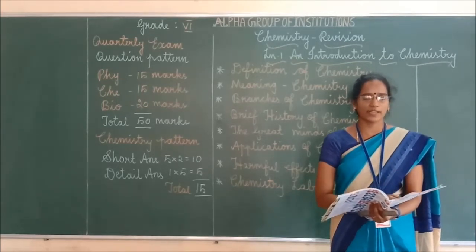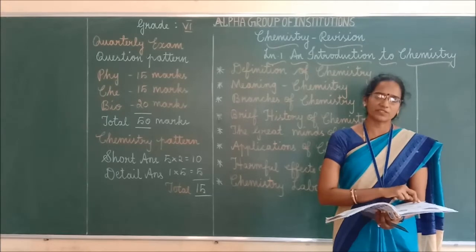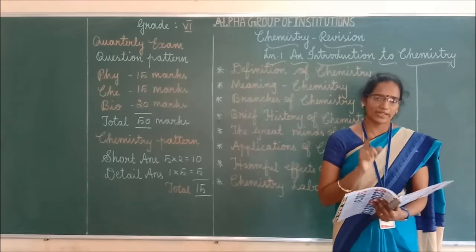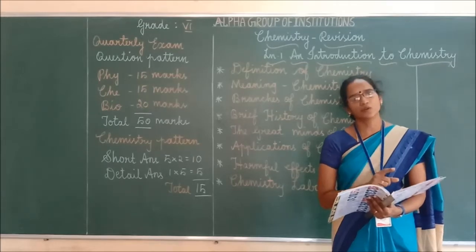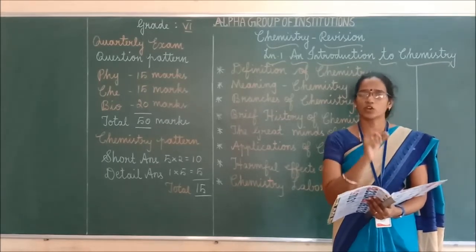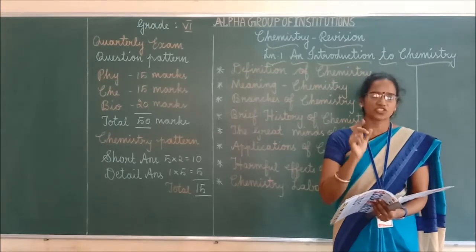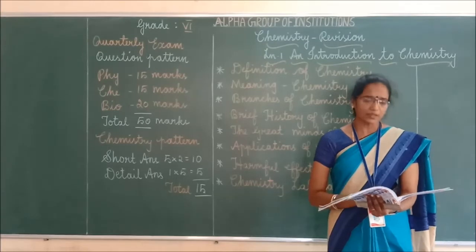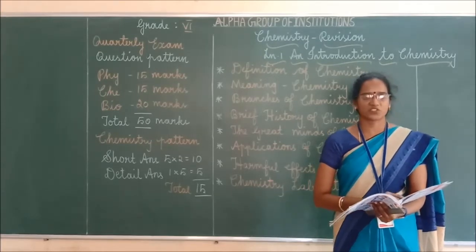That's it, children. So name the branches of chemistry. What's the first one? Organic chemistry. Second one, inorganic chemistry. Third one, physical chemistry. And fourth one, analytical chemistry. You have to give the explanation if this question is asked as a detailed answer, right? So next we can move to the brief history of chemistry.